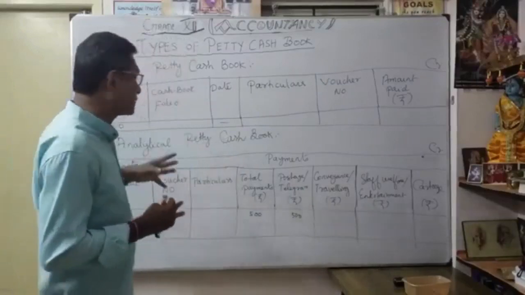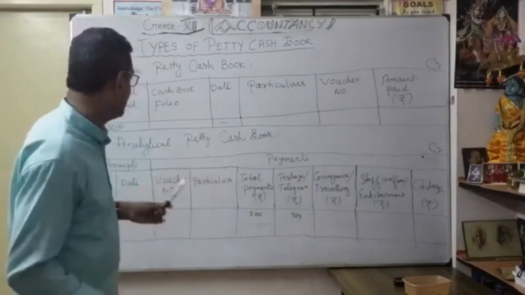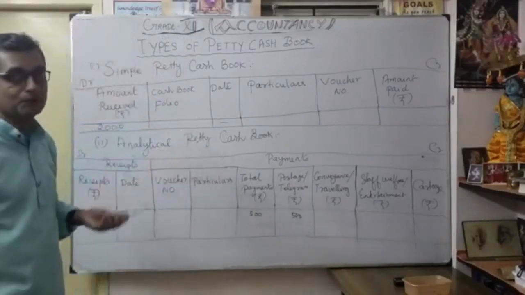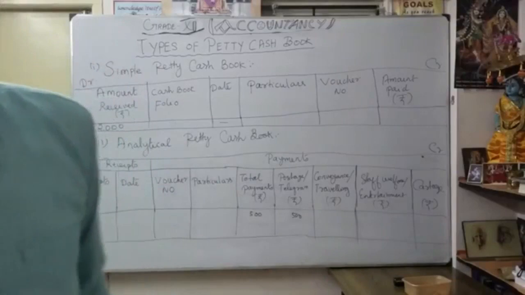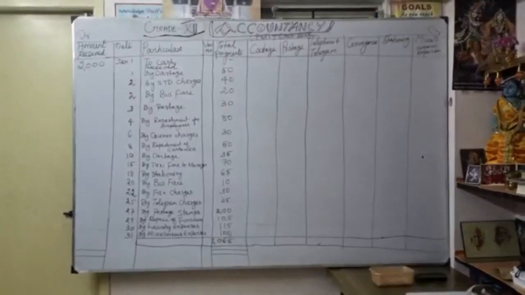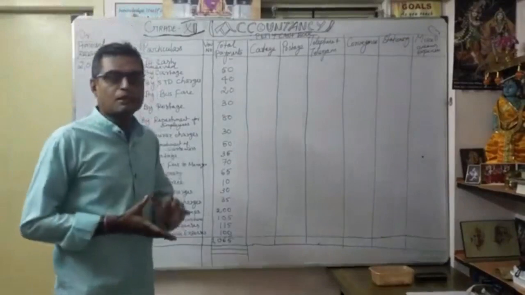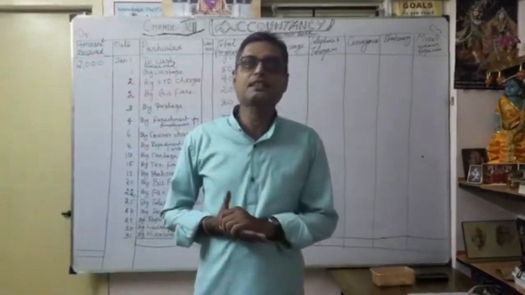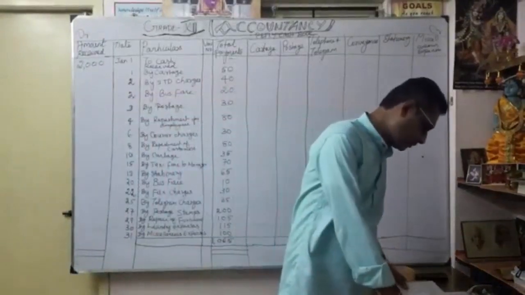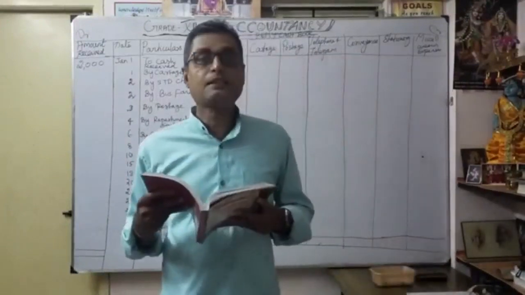Correct. Now we are going to work out one problem. We have understood how we are going to prepare the petty cash book under the analytical petty cash book. Now let's see the exercise in the NCERT book. Take page number 156, exercise number 11.